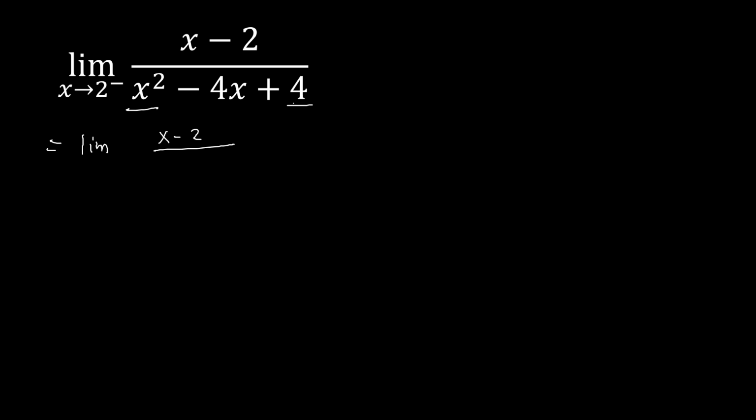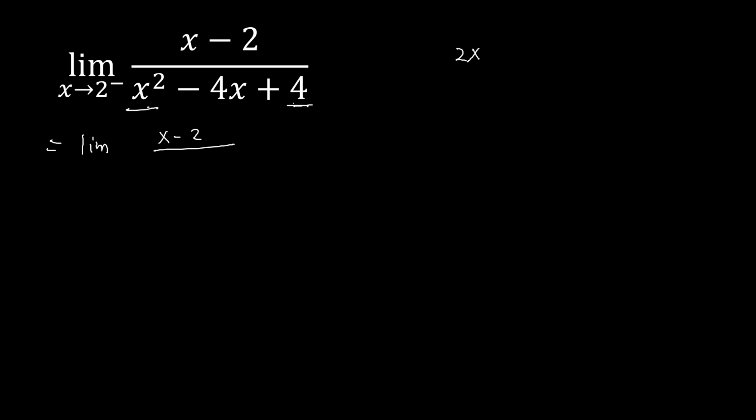Checking whether this is a perfect square trinomial, we just get the square root of our 4 and the square root of x squared, and multiply them and twice that one, if that is the middle term. So square root of 4 is 2 and square root of x squared is x, and then multiply that by 2 to check whether this is the one in the middle. So this is 4x. That means this is a perfect square trinomial.